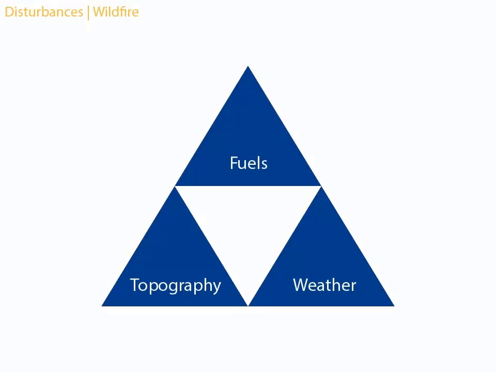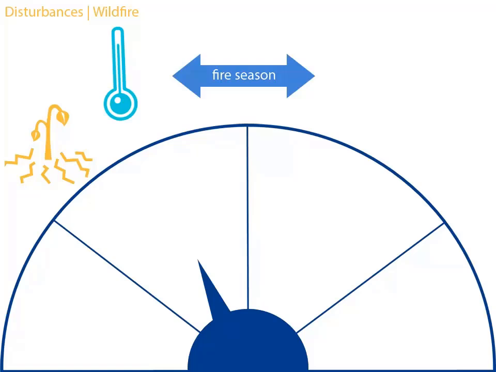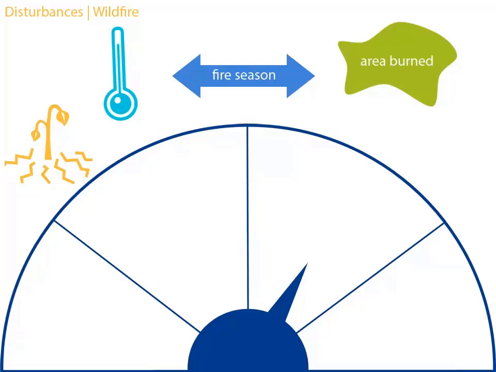Climate and fuels are important drivers of wildfire in forest and grassland ecosystems. Climate influences the weather conditions that support fire occurrence, and the fuel amount and arrangement influence fire intensity and extent. Drought conditions and increased temperature generally increase fire risk, although this varies by forest type, region, and fire regime. As a result of longer growing seasons and altered precipitation, the length of the fire season and the annual area burned have been increasing in the western United States and are expected to continue to increase in the future.